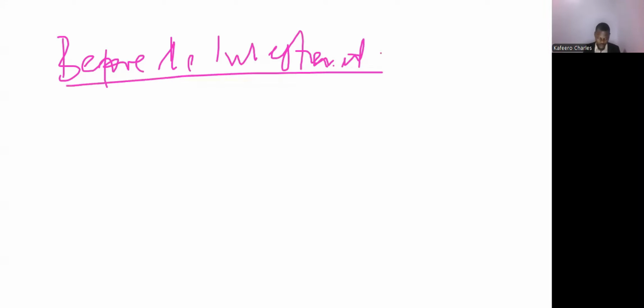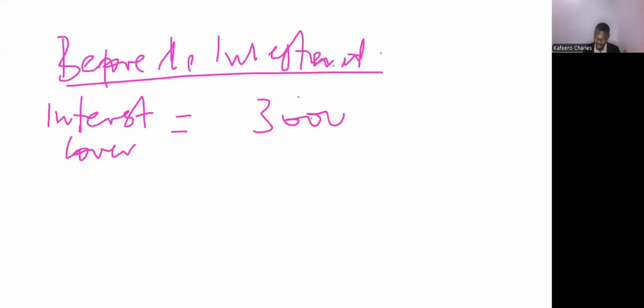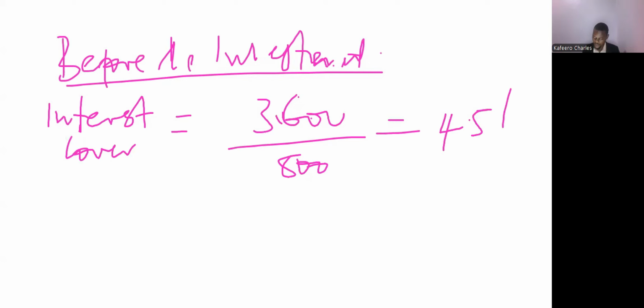Before the investment. So we want to look at before the investment. The interest cover before the investment, we said, is the profit before interest and tax. But this is before, so we take that as 3.6 divided by the interest expense before. We look at the old income statement, which gave us 800. Once we divide that, we'll get 4.5 times.